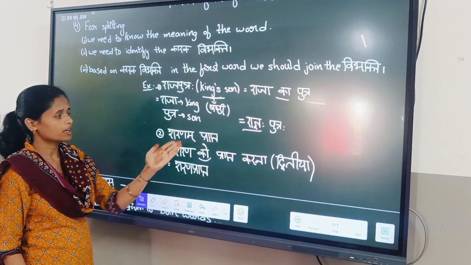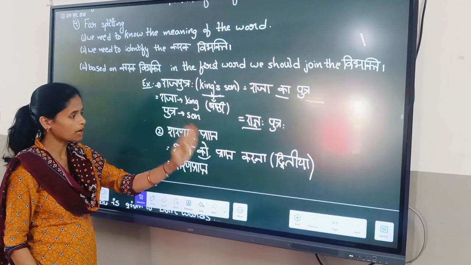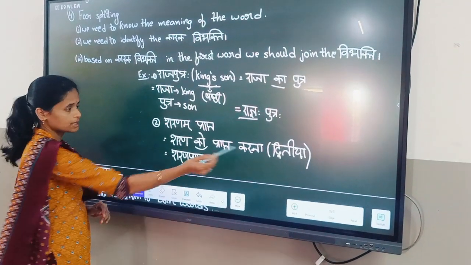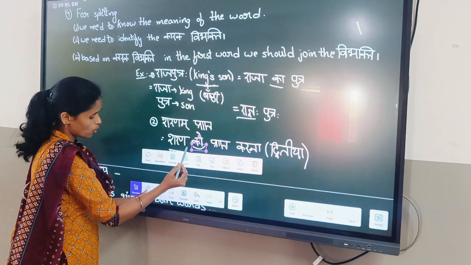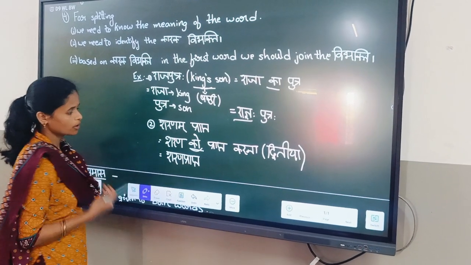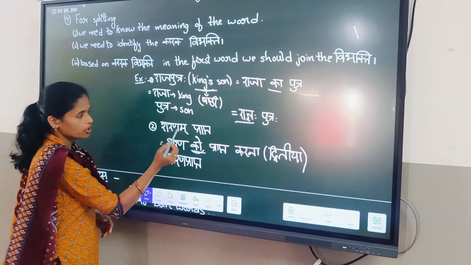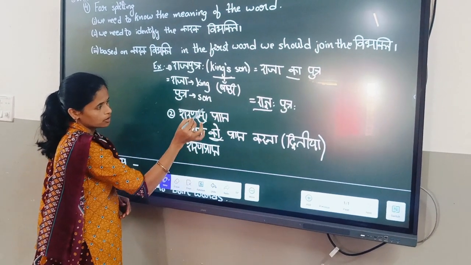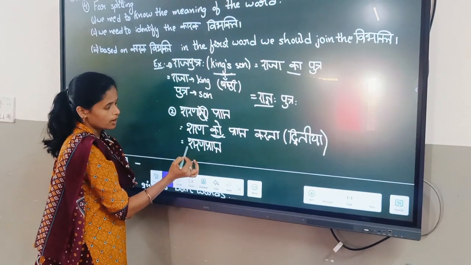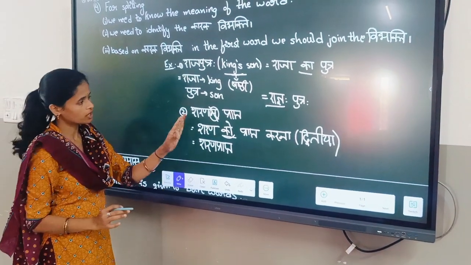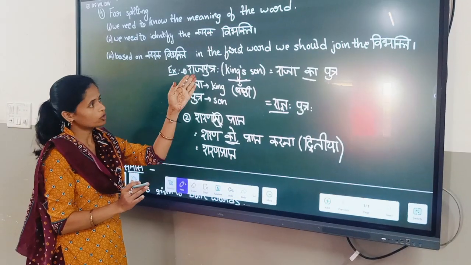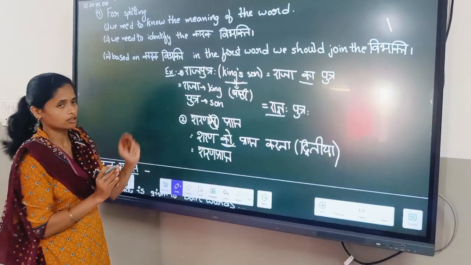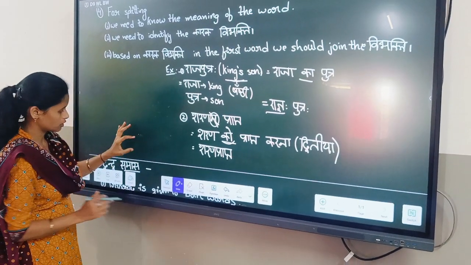Next one, शरणं प्राप्त. शरण को प्राप्त करना. It indicates द्वितीय विभक्ति because को is there. So शरण प्राप्त. We only have to remove the द्वितीय विभक्ति format, the म् halant. This one we have to remove and शरण प्राप्त will come. This is very easy to join. When you are going to split, you have to know all the 3 points for कारक विभक्ति based.